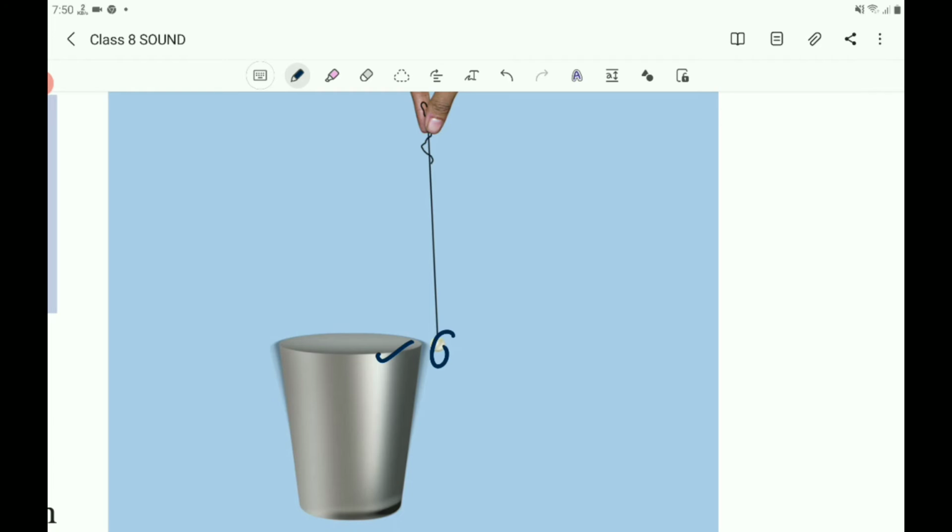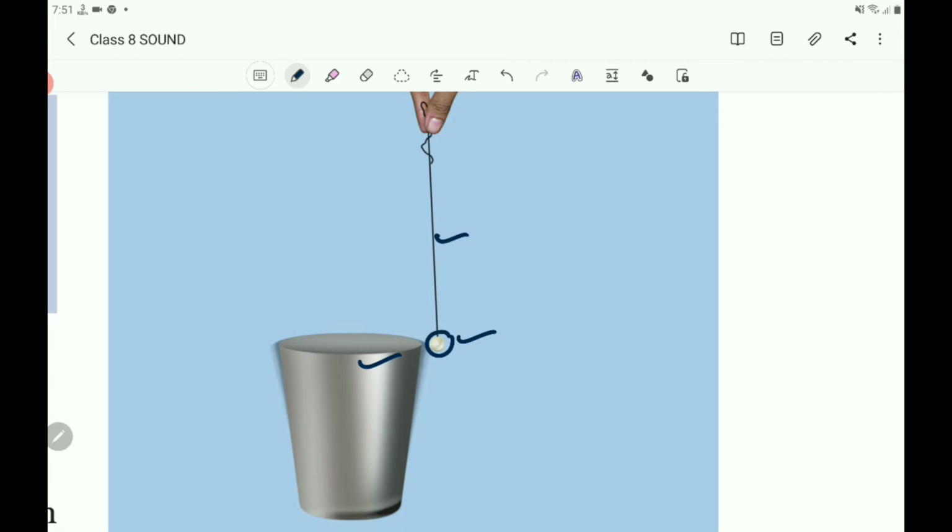So here what you have to do? You take a thread and hang the thermocol ball, and first you strike the edge of the tumbler lightly and touch the thermocol to the vibrating tumbler and see the displacement of the thermocol ball, and again strike harder. Then you find the displacement of the thermocol ball.